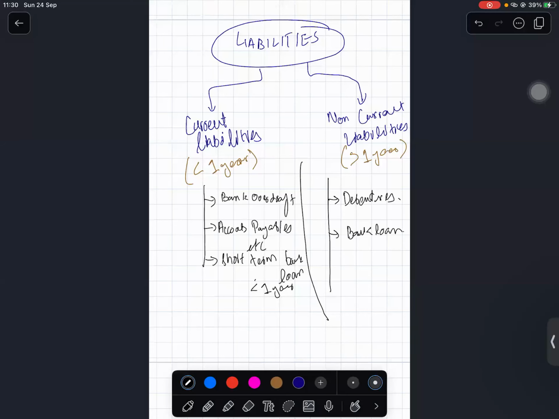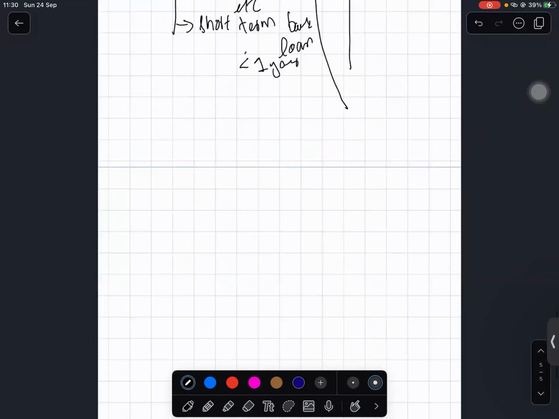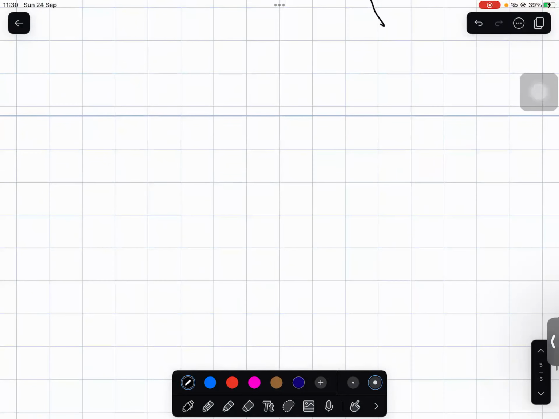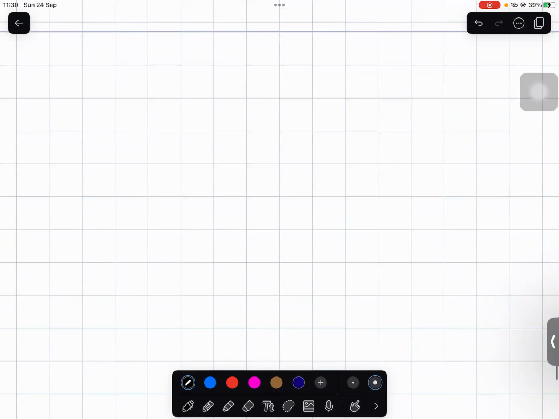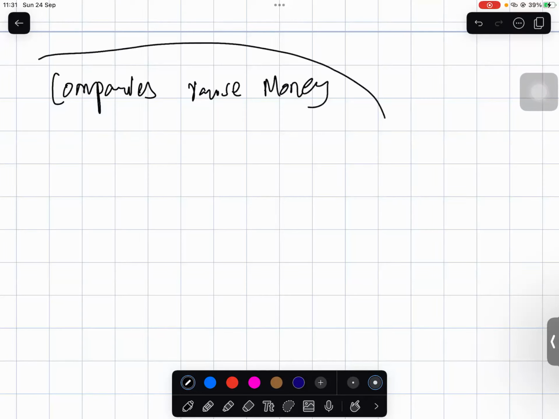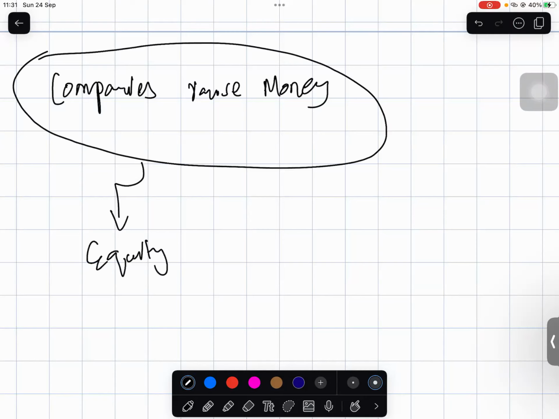Okay, so this requires us to get into finance, which I won't be getting into, but just to give you an idea, this is just side knowledge. Whenever companies have to raise money for anything, they have two options. They can either do equity raising or they can raise money through debt.